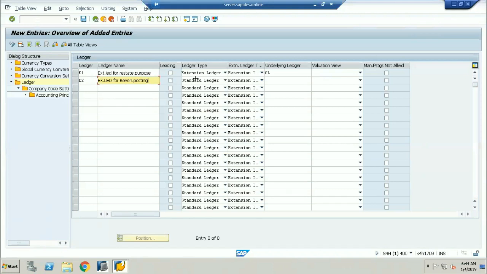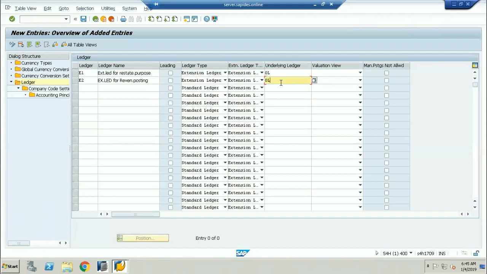Yes, you can have multiple extension ledgers. Select it as an extension ledger, don't take it as the standard ledger. And on which base ledger do you want to staple it? On the same OL only. Can I have one more ledger like this? Yes. You can have multiple extension ledgers pointing to the base ledger. It is not like one base ledger equals one extension ledger, or one leading ledger equals one extension ledger. No. You can have multiple extension ledgers stapled to your base ledger.